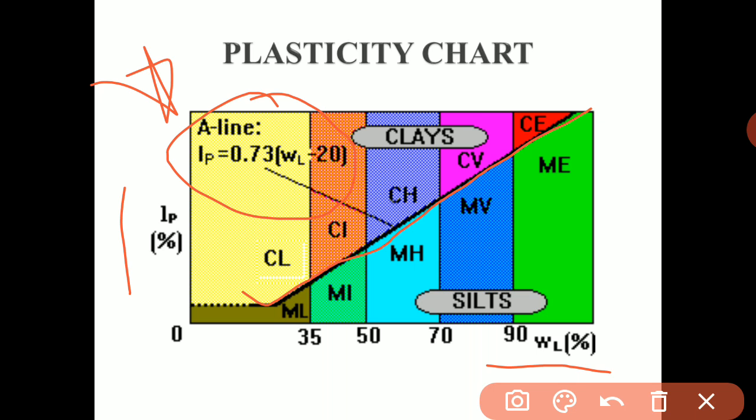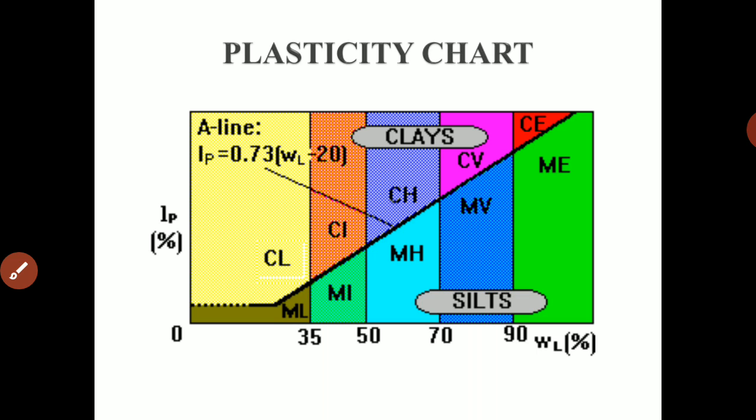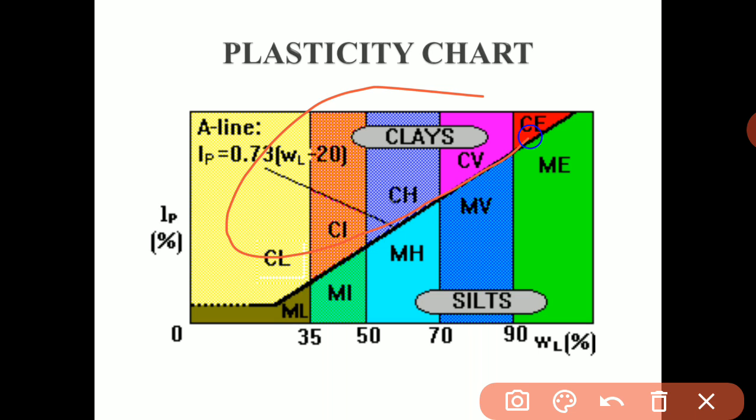Okay, so what does this A line indicate? The area above the A line will represent organic clay, and the area below the A line will indicate silts, organic silt soil.